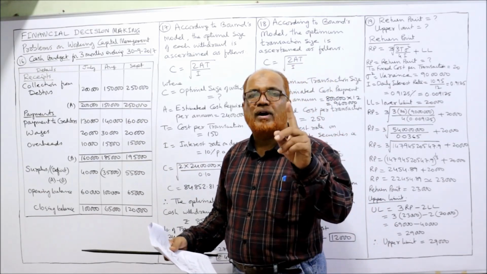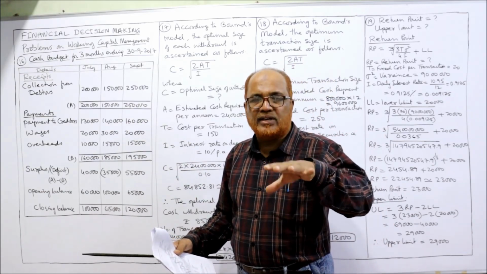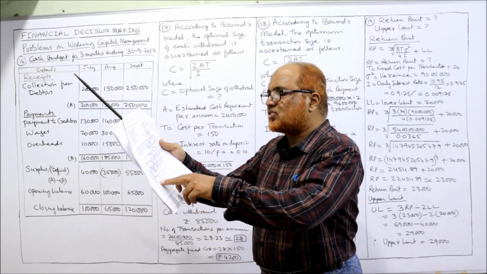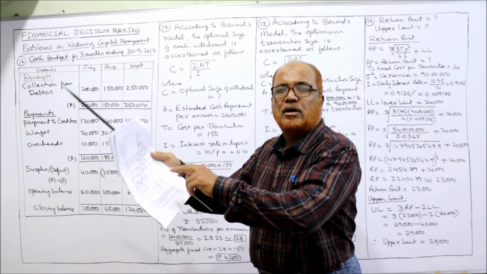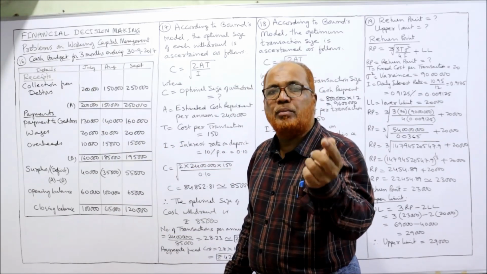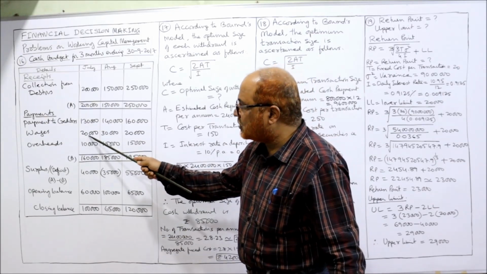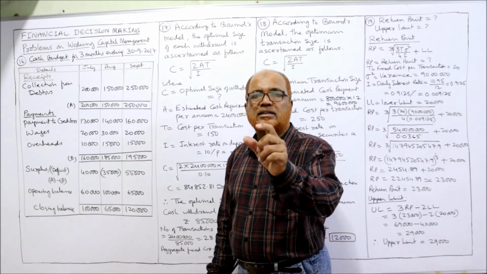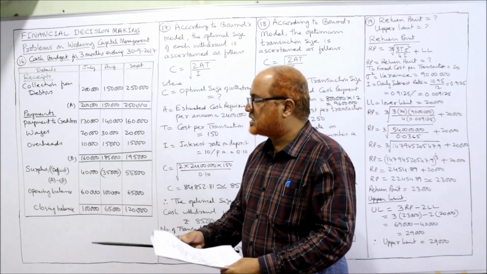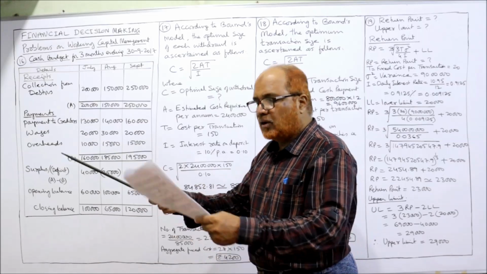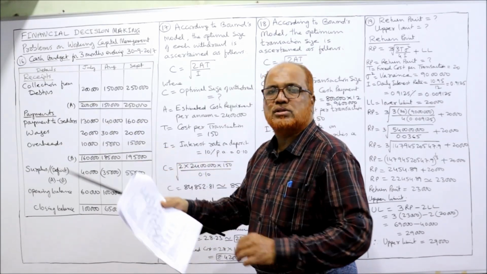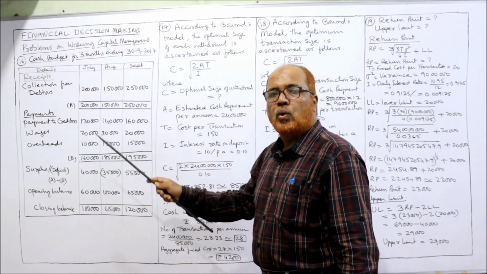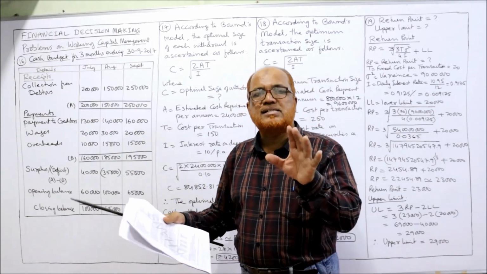For payment of wages, there is a 1 month delay, because whatever wages are there will be paid on the first of the next month. So how much are the wages for June? 20,000. It will be paid in July. So July 20,000. Then July's wages are 30,000. It will be paid in August. Then August wages are 20,000. This 20,000 will be paid in September. Overheads: regarding overheads, the same month.